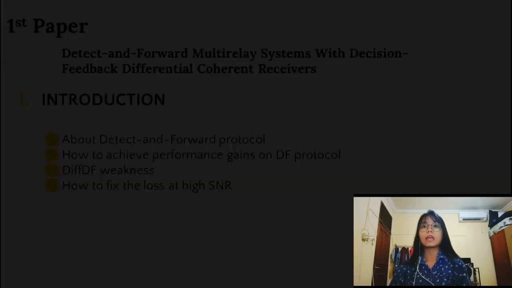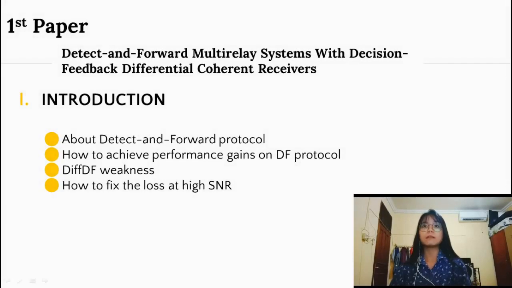First paper, Detect and Forward Multi-Relay System with Decision Feedback Differential Coherent Receiver. 1. Introduction. Detect and Forward Cooperative Communication Protocol is a relay that detects the received signal from the source, remodulates it, then forwards it to the destination to reduce channel fading when transmission happens.